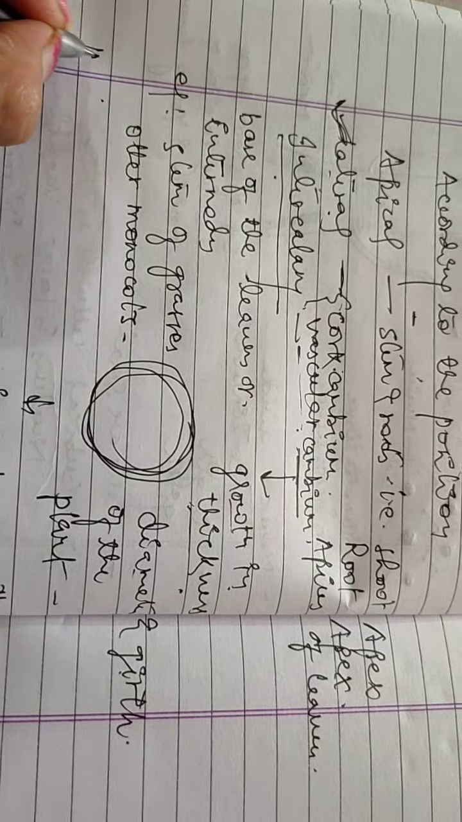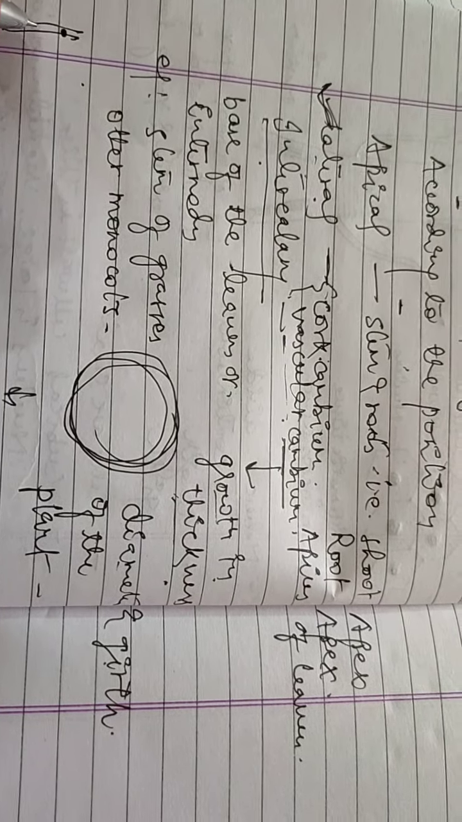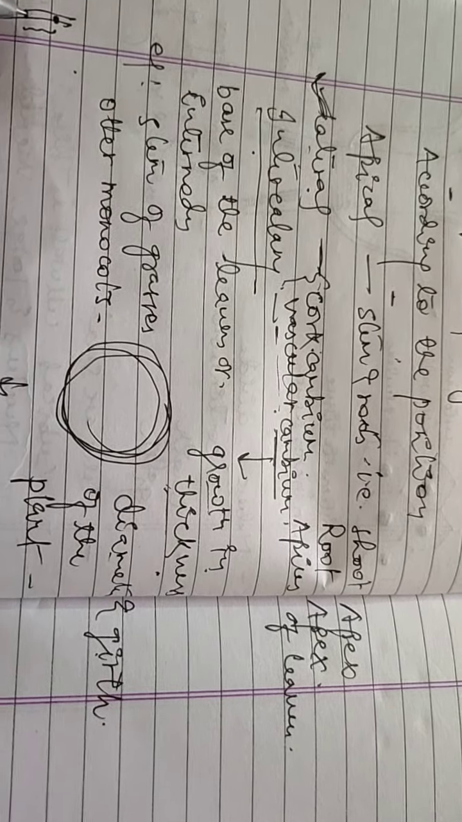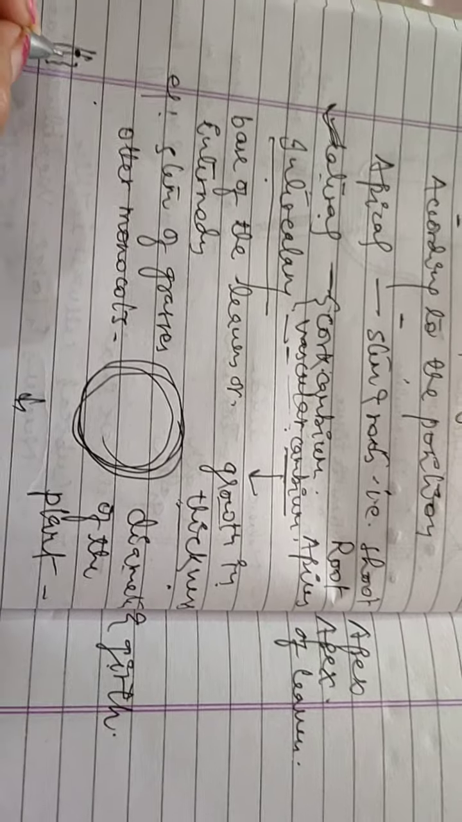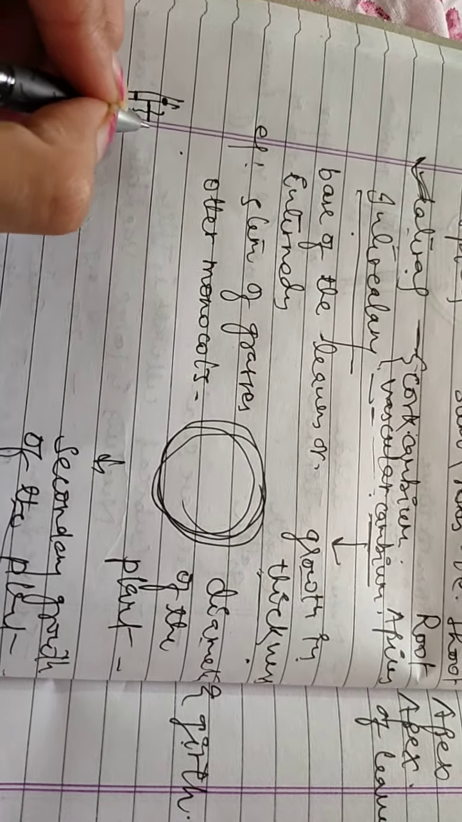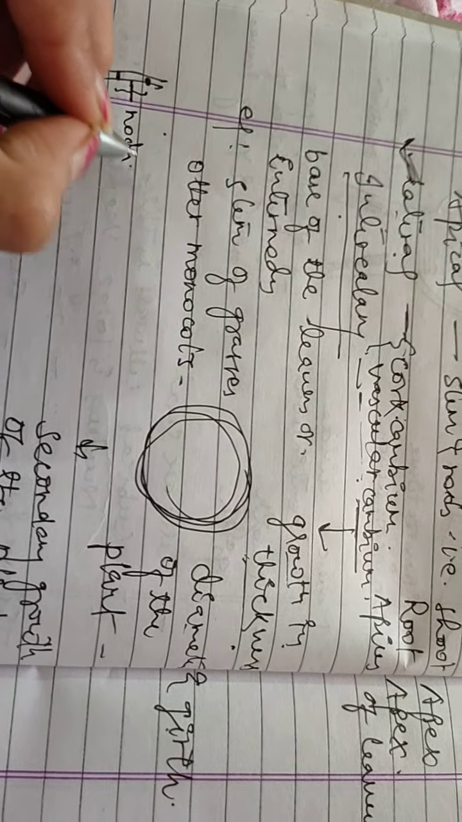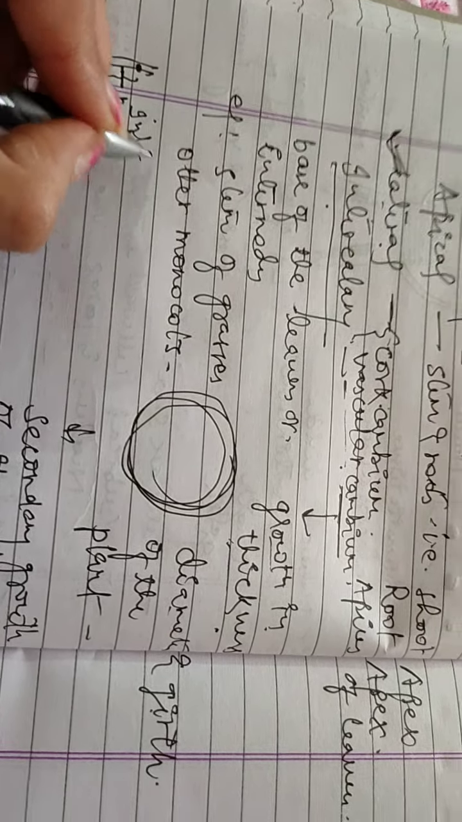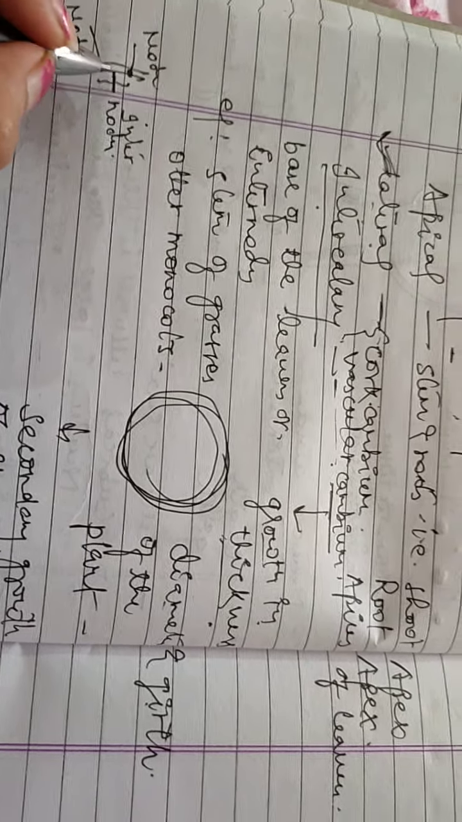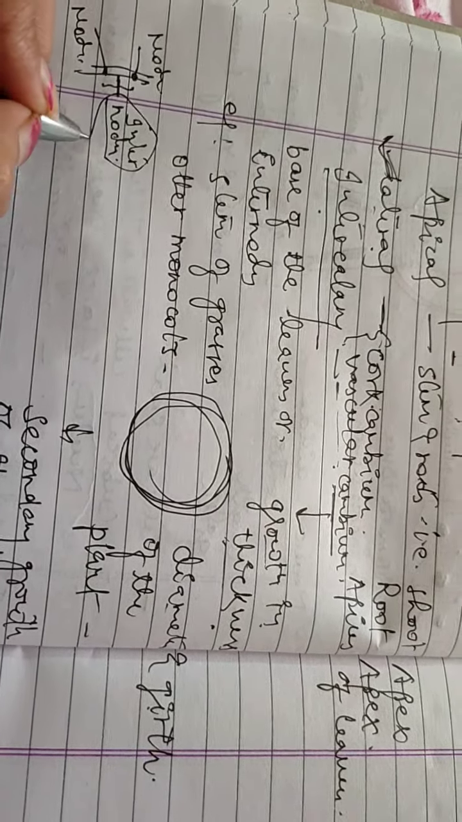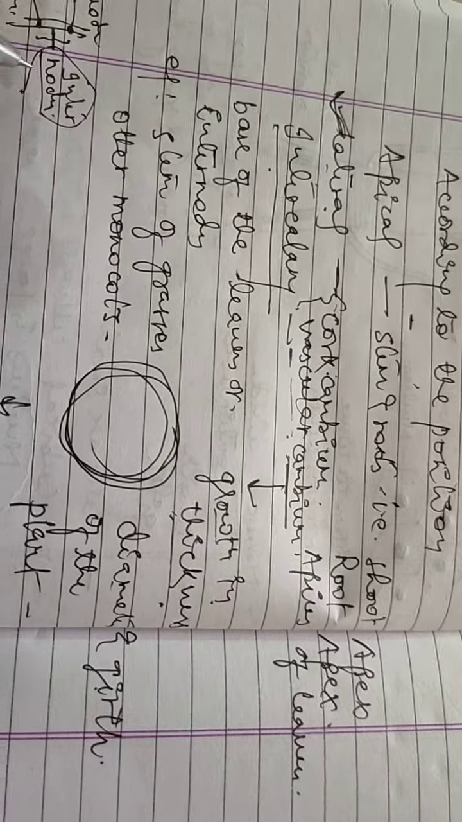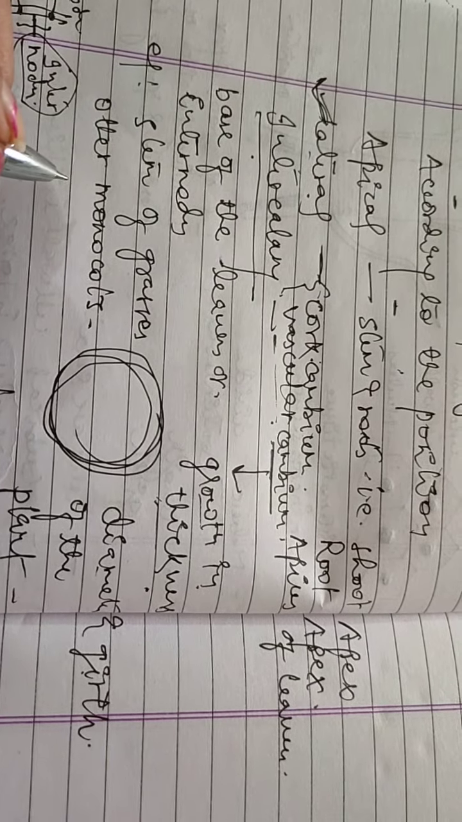In case of any stem, you can say there are two regions. There are nodes, these are the nodes, and in between these two nodes there is a structure or space which is known as internodes. This is a node, this is also a node, and in between two nodes there is a structure known as internodes. So this intercalary meristem is located at the base of the leaves or internodes.